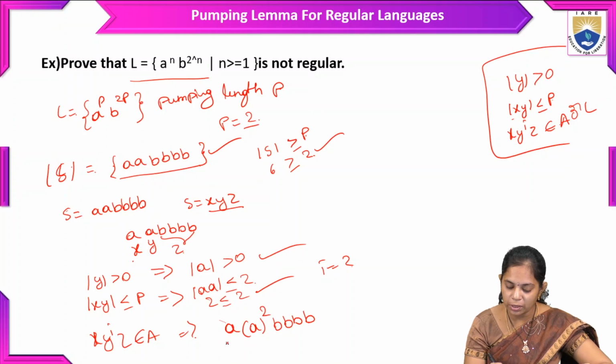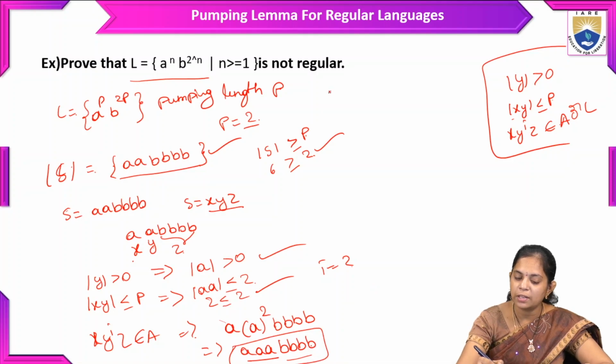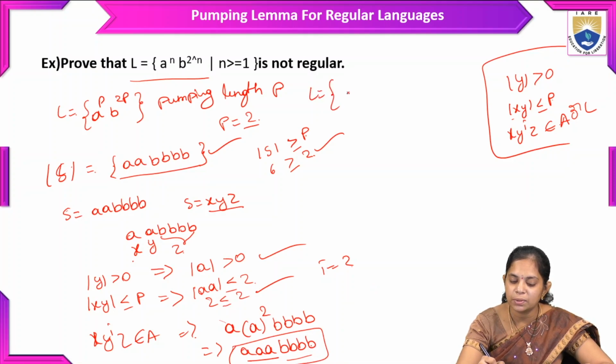And here when we got the result a a b, it is an even number of a's and an odd number of b's. So for this kind of strings, let me write the language first. n greater than or equal to 1.